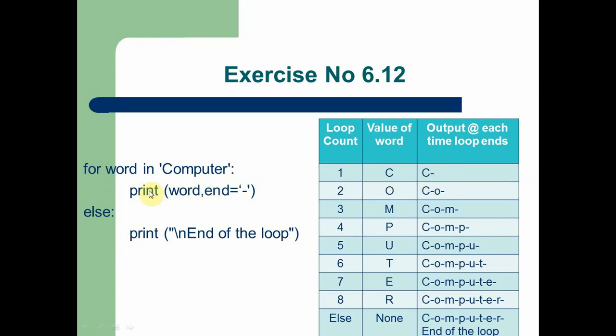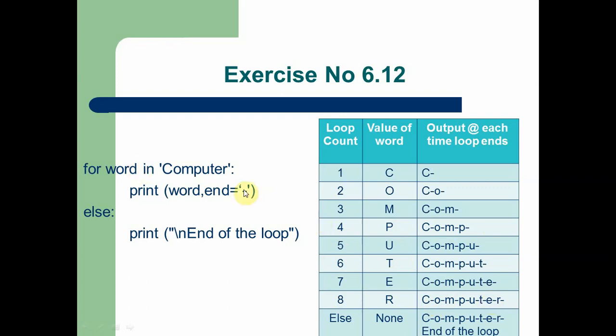After the loop ends, the second letter is fetched from the string and printed on the screen with the hyphen. And the third letter is fetched and printed on the screen, that is M. The fourth time P is fetched and P is printed. In the same way, 8 characters are fetched one by one from the string computer and printed on the screen, placing a hyphen at the end of each character.